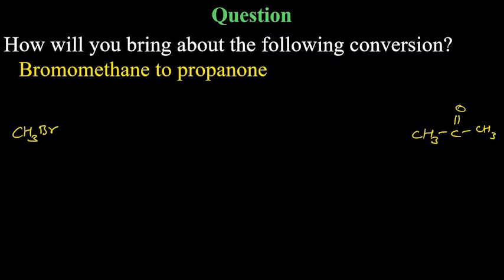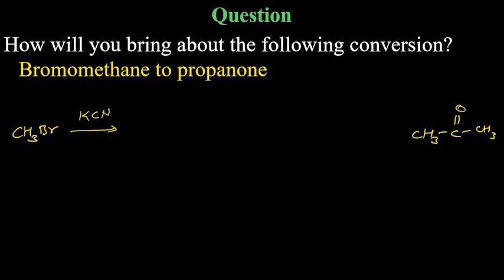So first of all, understand that if you get it directly reacted with Grignard reagent, this already has Br, there will be no reaction. Halide, halide, nothing will happen. So first you need to convert it into a polar bond. You need one carbon extra here. So for that, you will get it reacted with KCN.